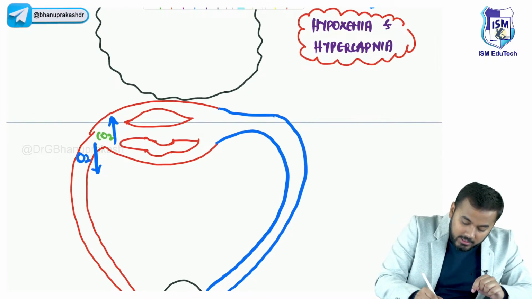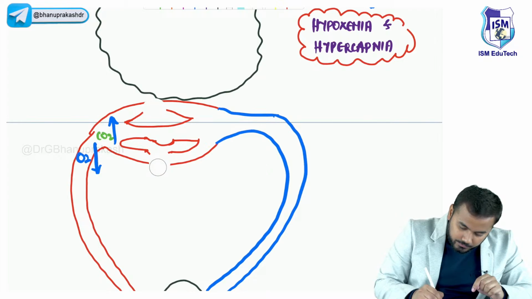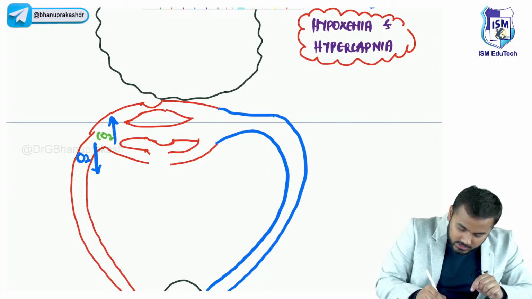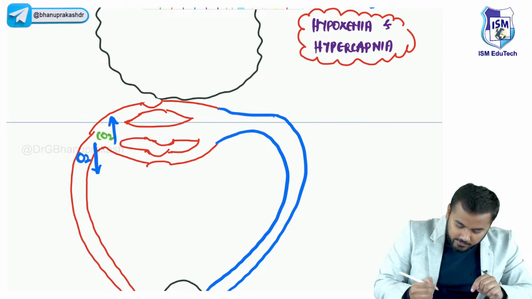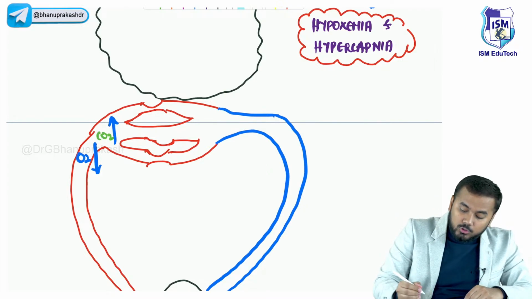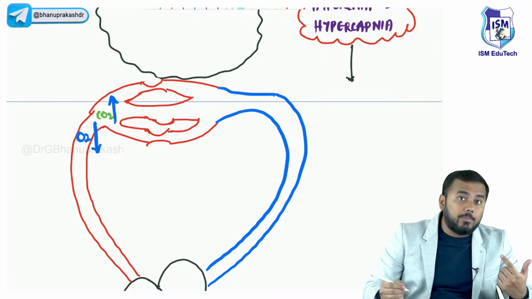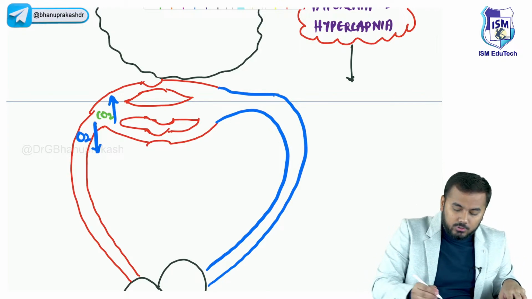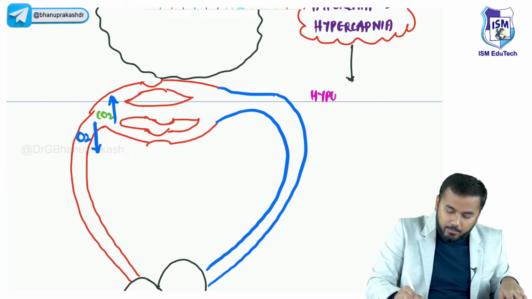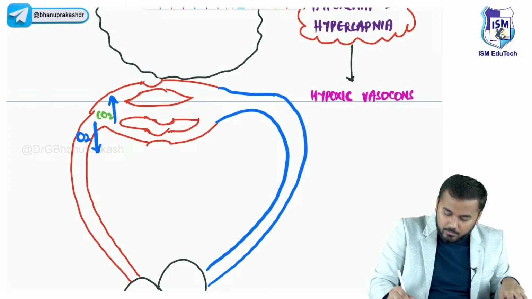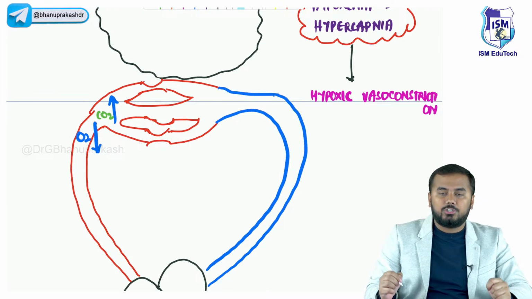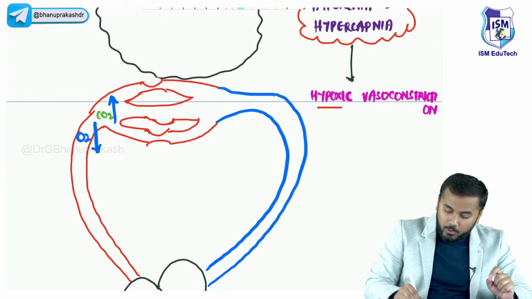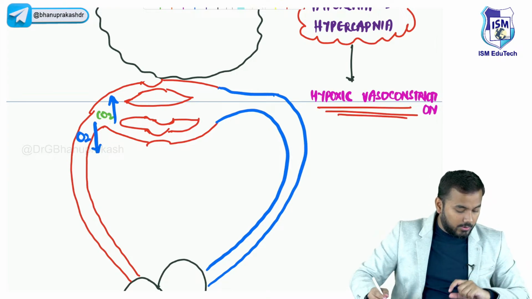Right? So whenever there is vasoconstriction here, all of you look now, see this is a vasoconstriction. Here also there is a vasoconstriction. So why is this vasoconstriction happening? Because of hypoxemia. This is called hypoxic vasoconstriction. So this phenomenon is called hypoxic vasoconstriction.